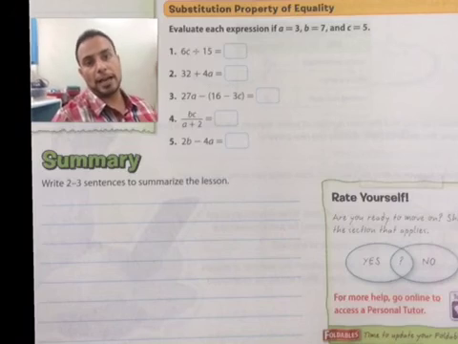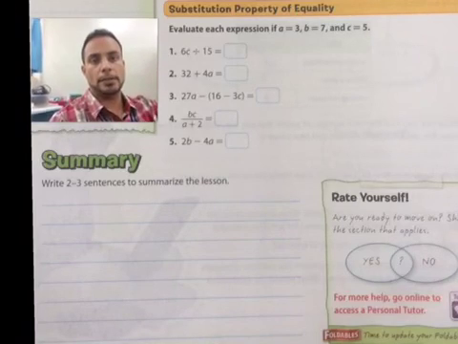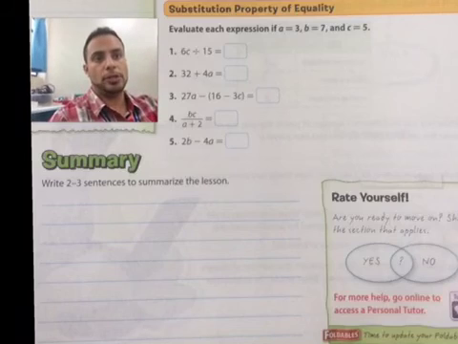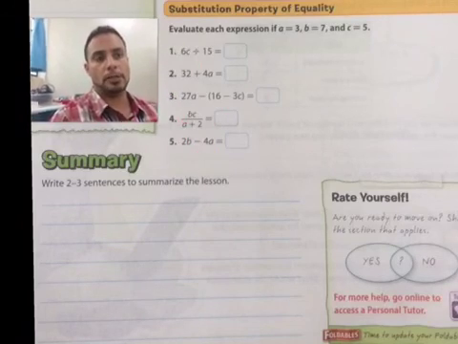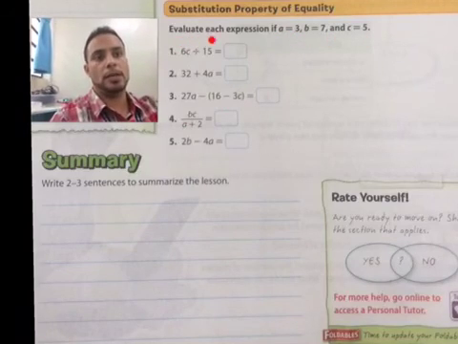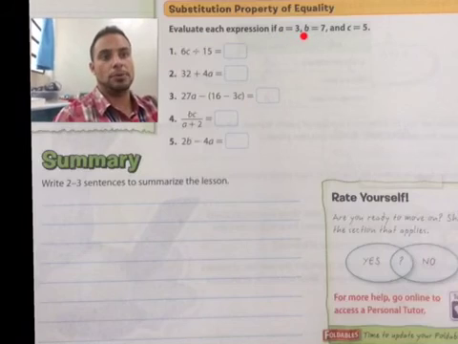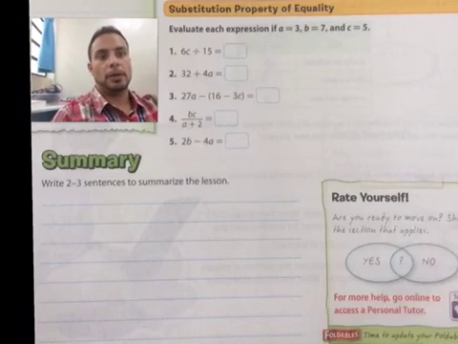And finally, for the last part, boys and girls, I'd like you to just work on this on your own. It should be pretty straightforward. As you can see, you have to evaluate these algebraic expressions, and you've been given the value of each variable. So evaluate each expression if A equals 3. So this A right here equals 3, so that's 4 times 3. B equals 7. Okay, so where's the B? We have a B here and a C there.